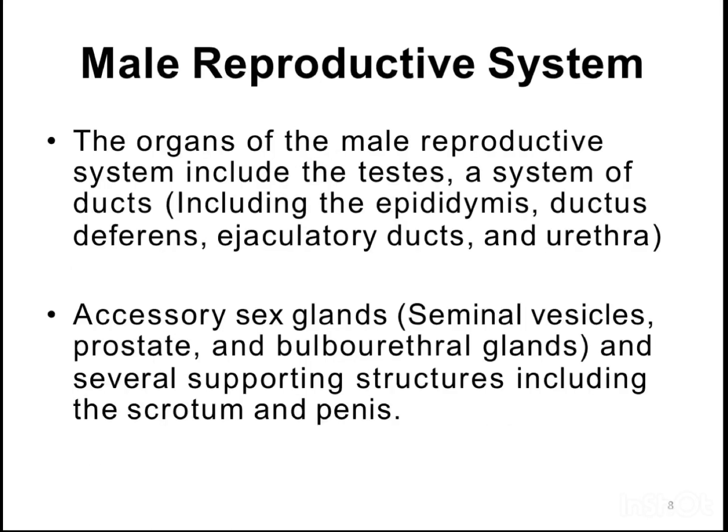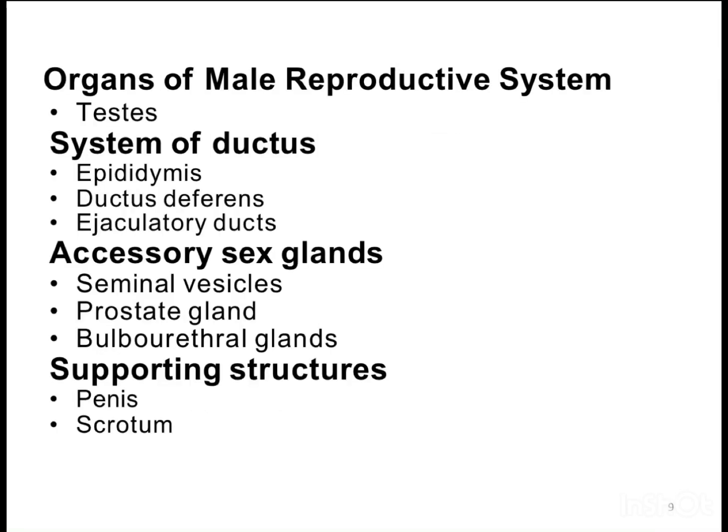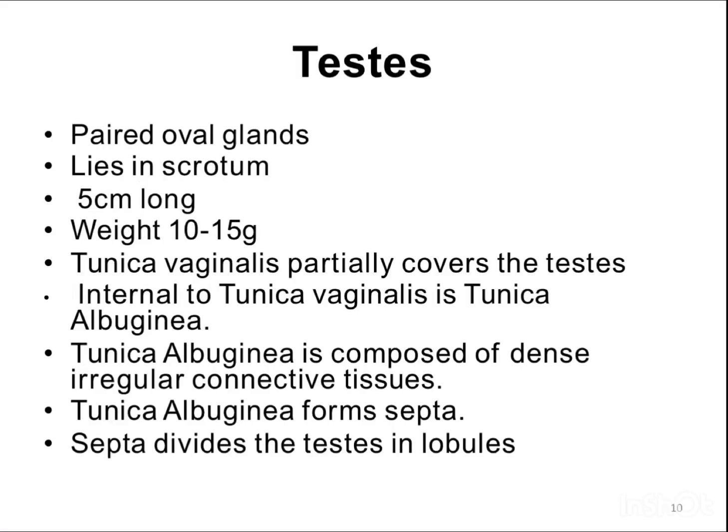Male reproductive system. The organs of the male reproductive system include the testes, a system of ducts, including the epididymis, ductus deferens, ejaculatory ducts, and urethra, accessory sex glands, including the seminal vesicles, prostate, and bulbourethral glands, and several supporting structures including the scrotum and penis. Supporting structures: penis, scrotum. Testes are paired oval glands that lie in the scrotum, 5 cm long, weighing 10 to 15 grams.